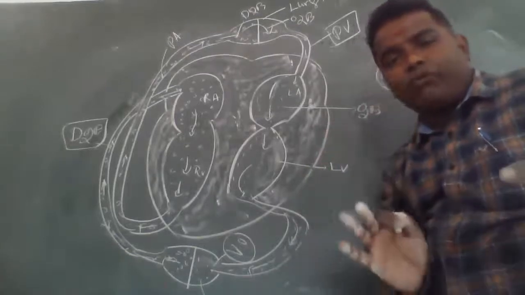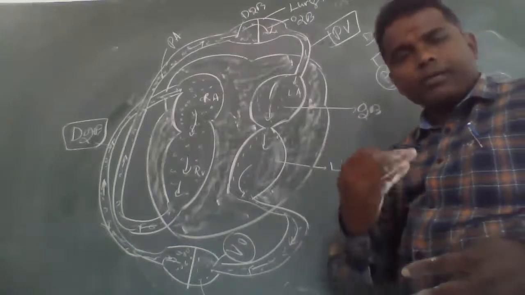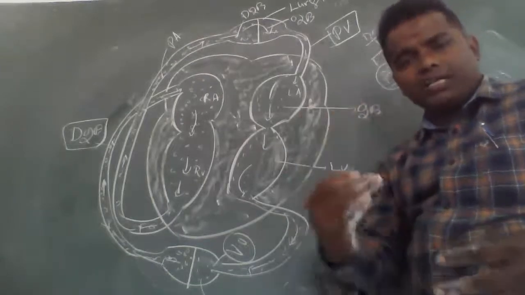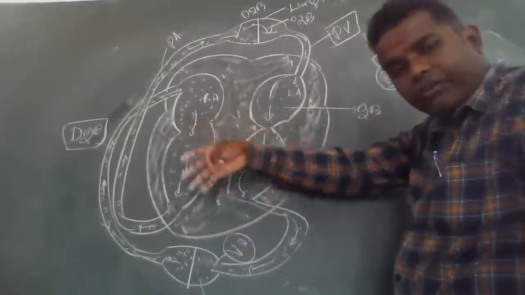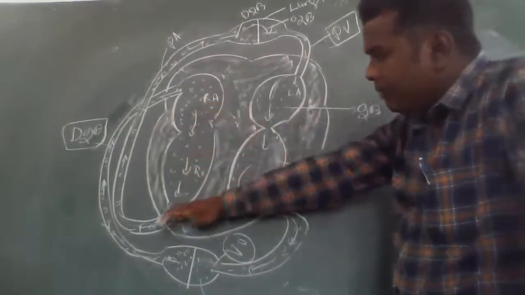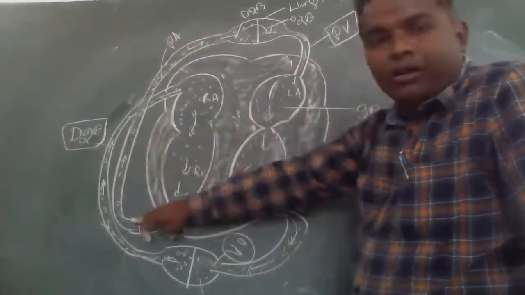The blood flows from the heart to the lungs. First, the deoxygenated blood enters the right auricle through the superior vena cava and inferior vena cava. This deoxygenated blood is pumped out from the right ventricle to the pulmonary artery.